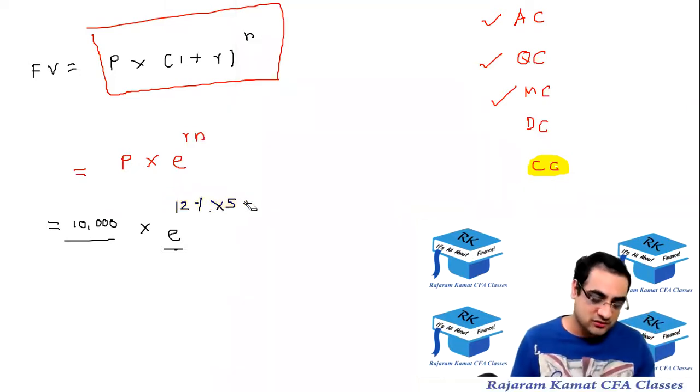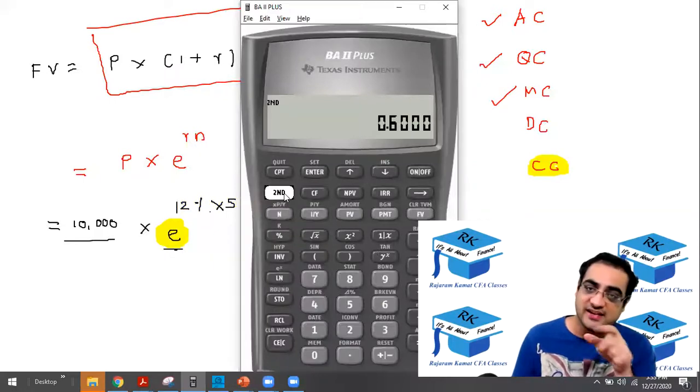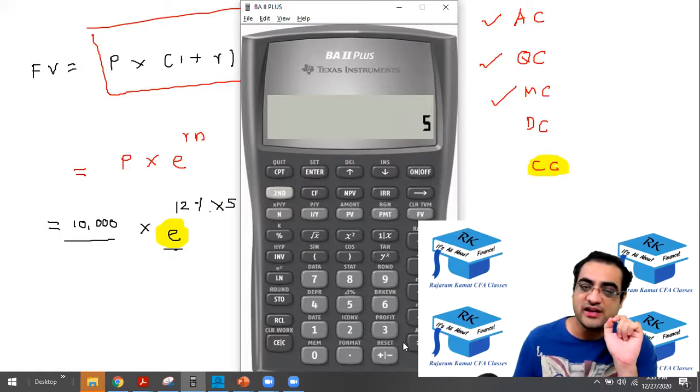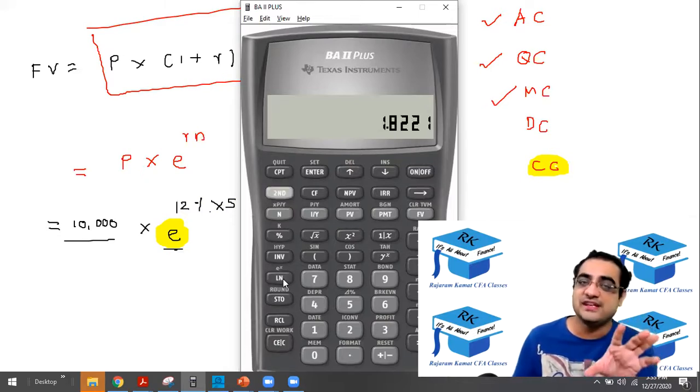All right, so now once you get that, you have to do the E of that. So let's see how to do E of that. To do E of that, you have to press second, the orange button second, and press ln. I repeat, you have to press second and ln. So 12 percentage into 5 equal to. This is what you have done. And after that, you have to press second and ln. This is how you do E.